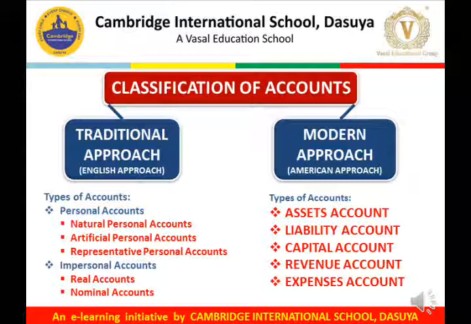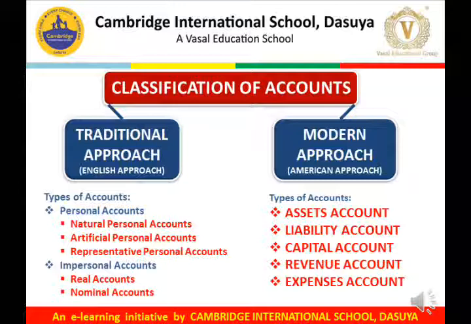For example, ICICI Bank, Cambridge International School, say Gupta Cloth Emporium, say Pizza Hut, Domino's, all these establishments which carry a name but are non-living beings.